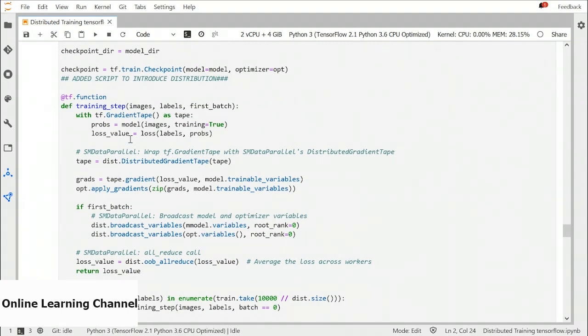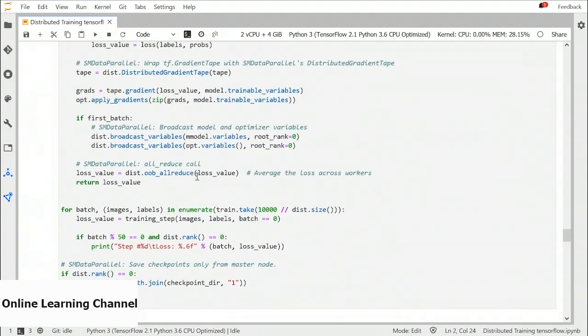So this will get the distributed gradient tape. This will broadcast all the model variables to all the nodes so that they can use the same model on the data, collect all the results to the master node and just calculate the metrics and then broadcast all the hyperparameters to all the nodes again. This is how distribution works.